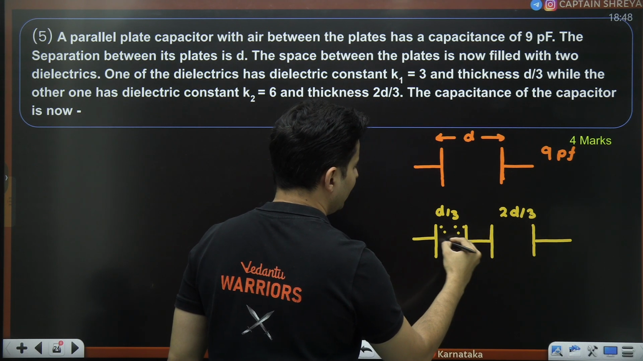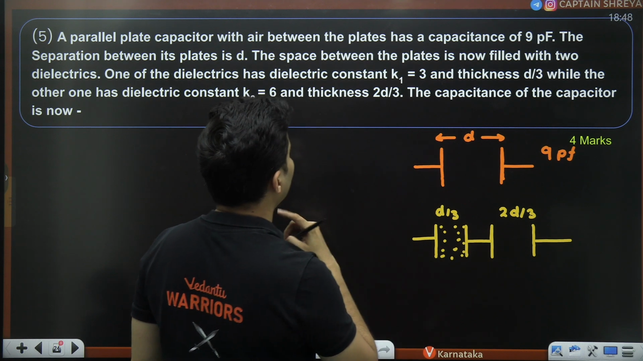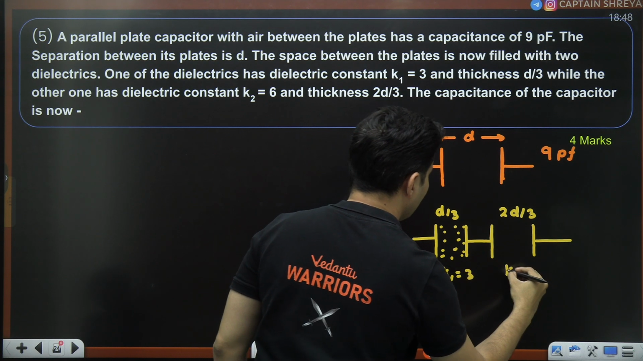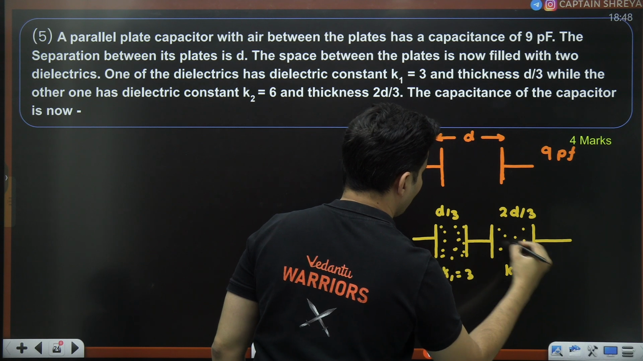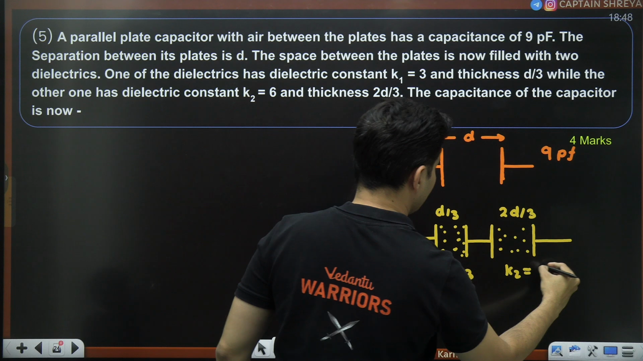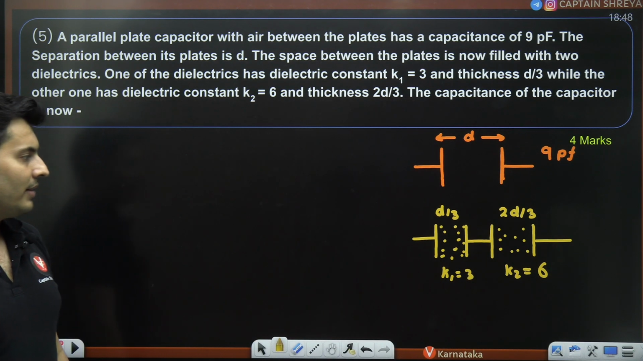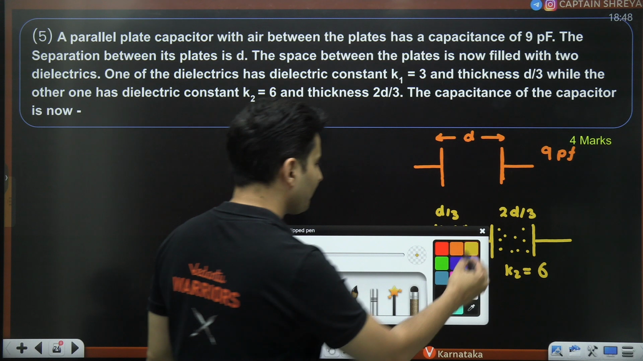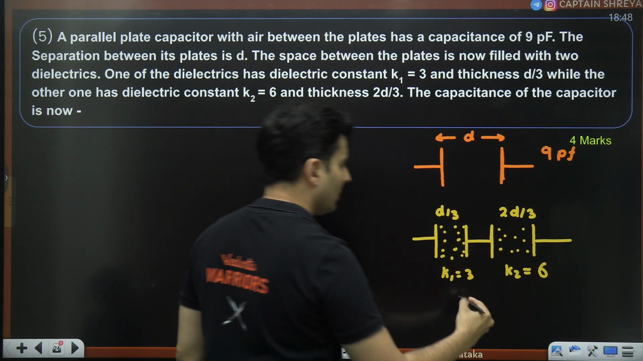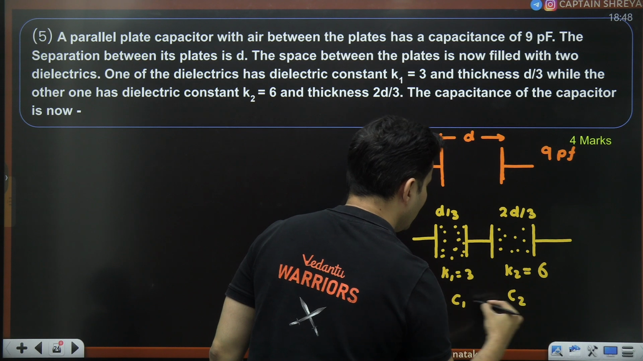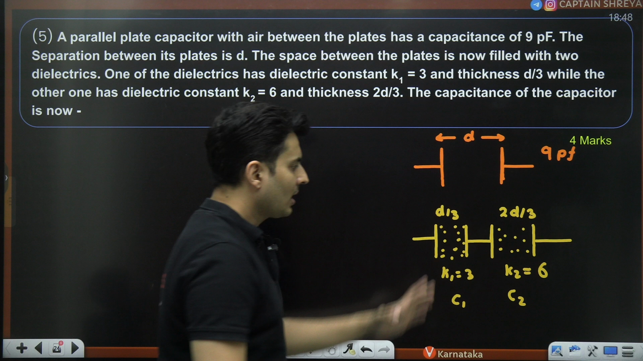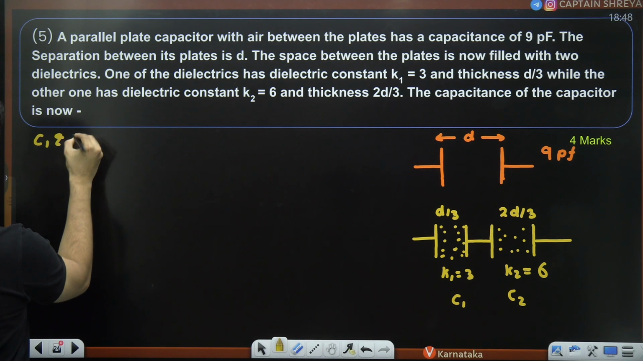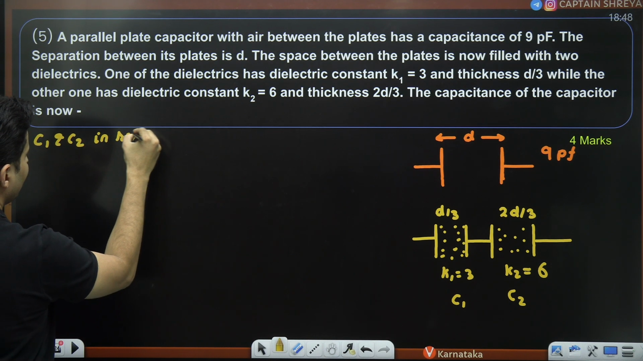You are filling it up with some dielectric medium. And what is that medium? Constant. It is 3. Here K1 is equal to 3. Here there is some different medium. What is that K? It is basically 6. Okay, perfect. Question is find the capacitance of the capacitor. Alright, let's do. If I call this C1, this C2, both of them are one after the other and they are in series. So C1 and C2 are in series.